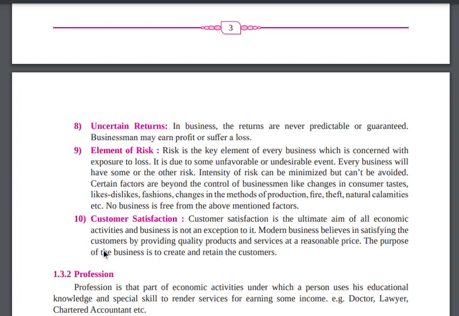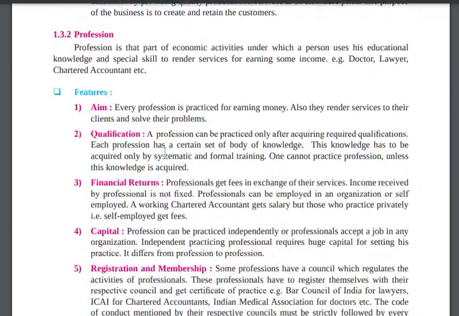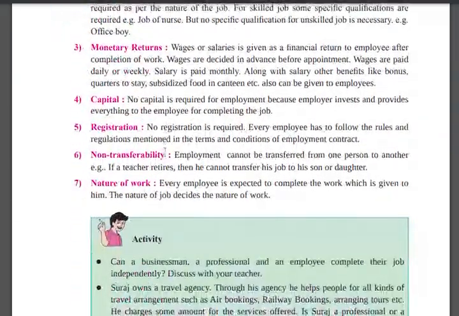Then customer satisfaction is very important. Whatever products you are having, the customer should be satisfied with your product. Okay, clear? So the first topic, business, we have completed, then we will go for profession, then employment.